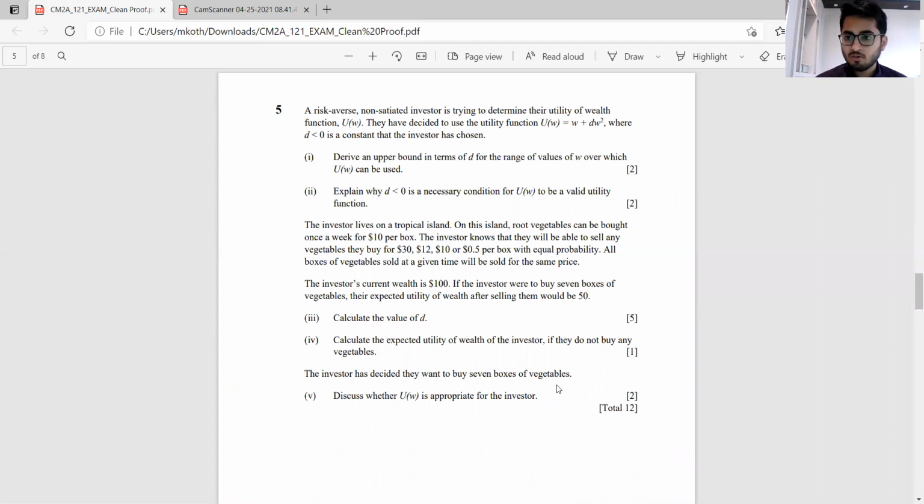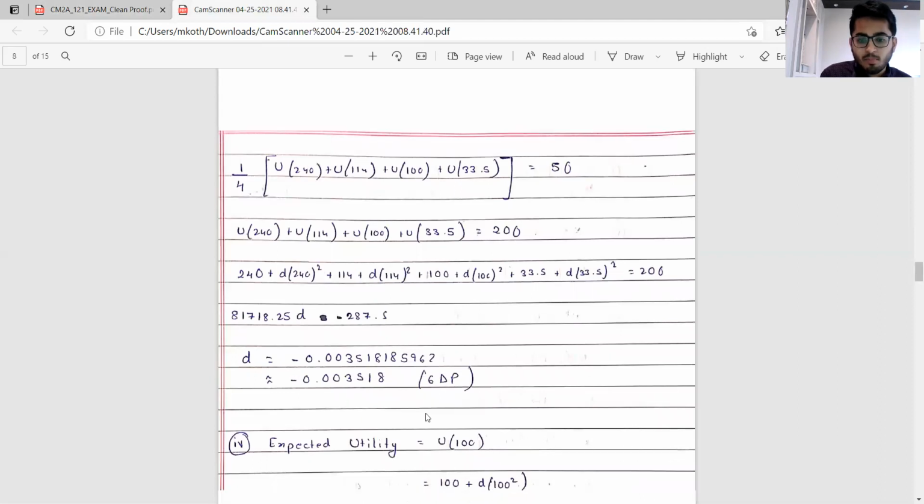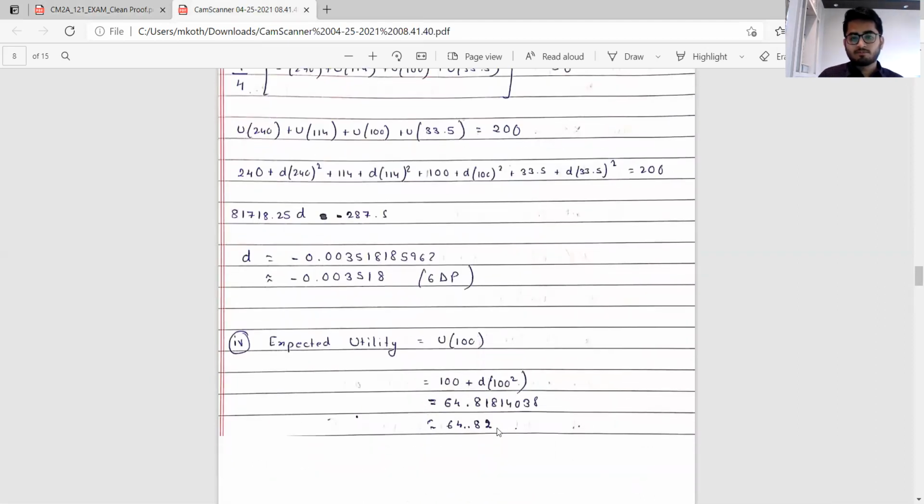Had it been so, buying 7 boxes of vegetables should have resulted in an expected utility more than that in the case when he would not have bought the boxes. So it should have been greater than 64.82.